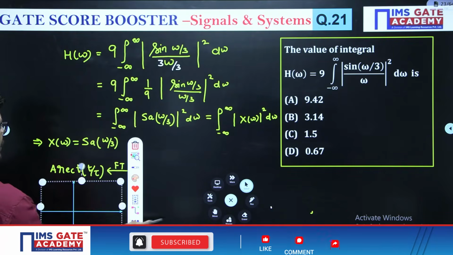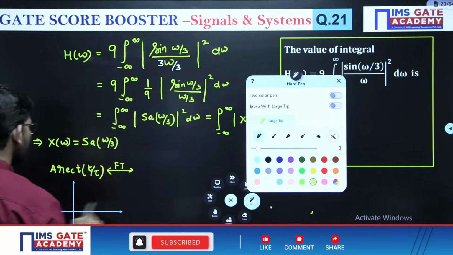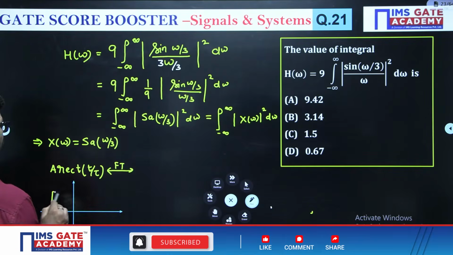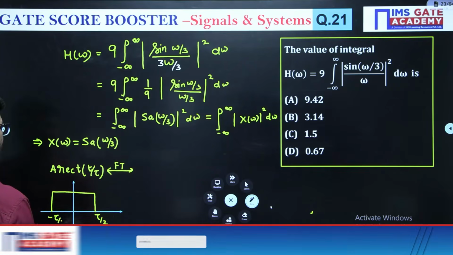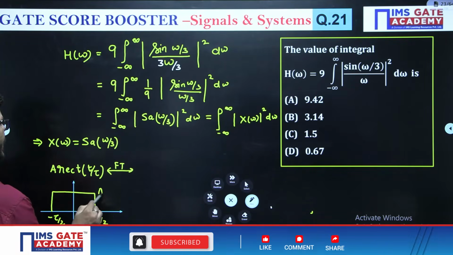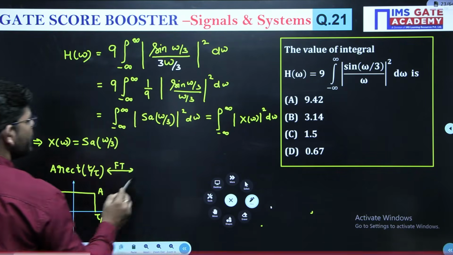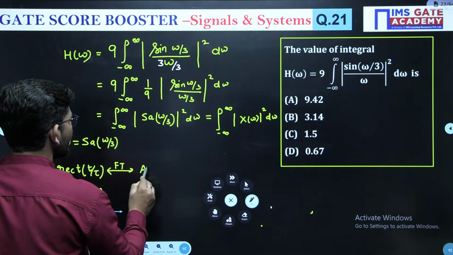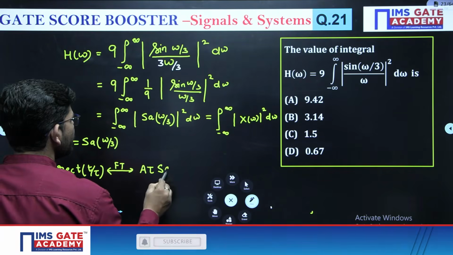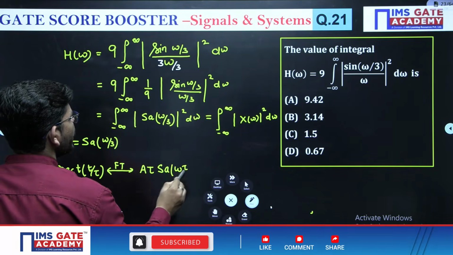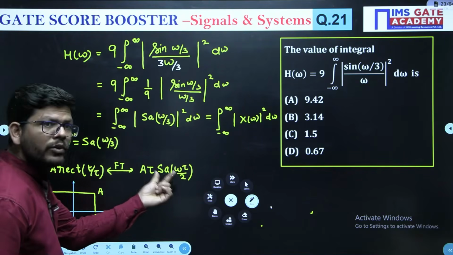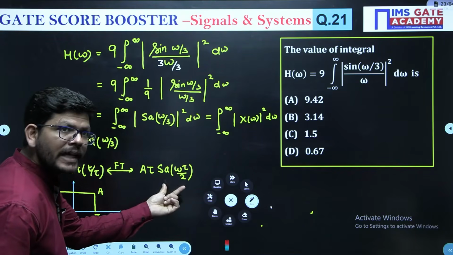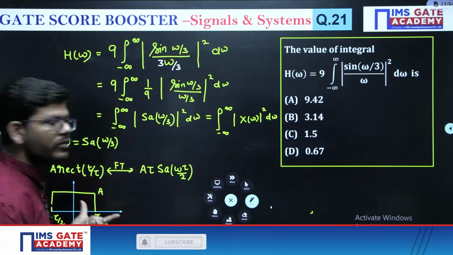If I have a rectangular pulse in time domain, which I can either draw or express in terms of a rectangular t by tau, then its Fourier transform is tau sample omega tau by 2. So if the frequency domain is sample, the time domain was a rectangular pulse.